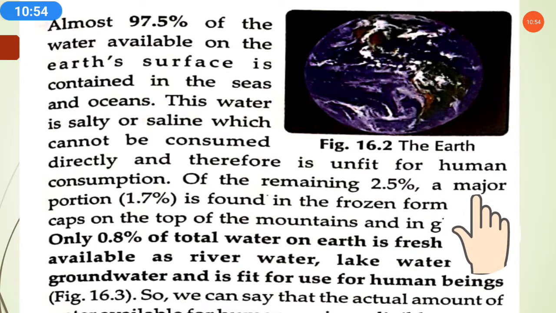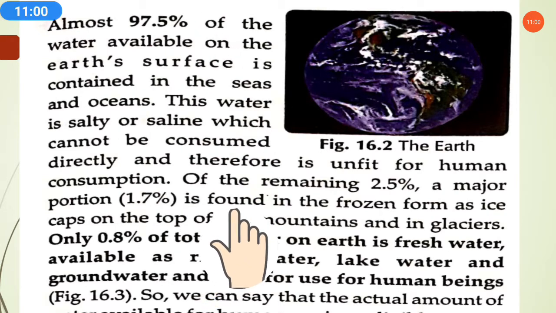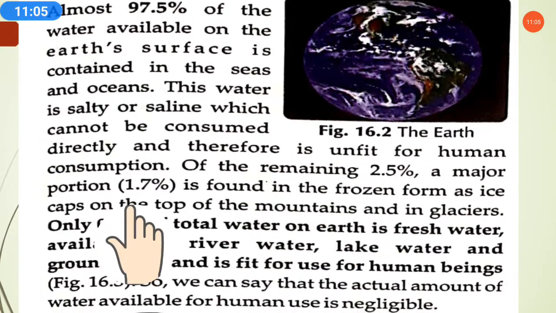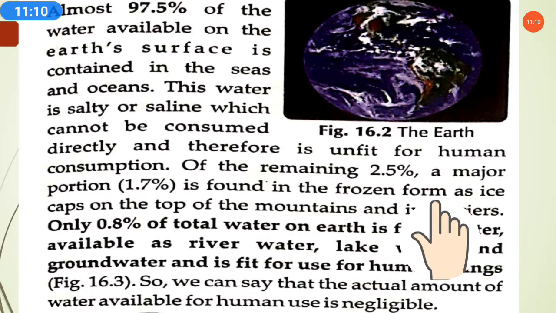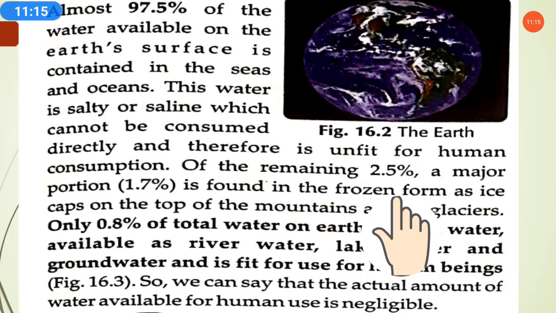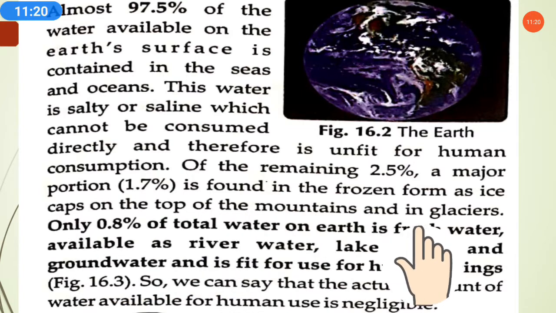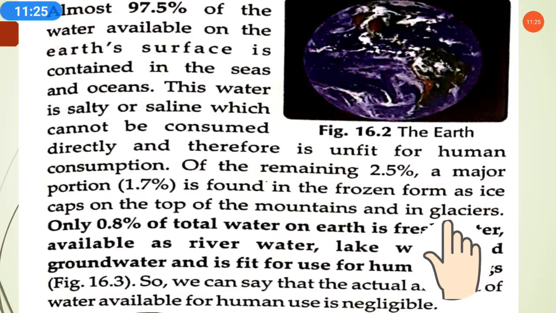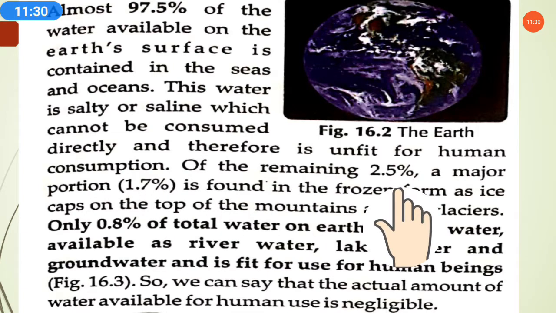And of the remaining 2.5%, means 97.5% of water is present in the seas and oceans, but out of the remaining 2.5%, a major portion, 1.7%, is found in the frozen form of ice. Means out of 2.5%, 1.7% of water is present as frozen ice, in ice caps on the top of the mountains and in glaciers.